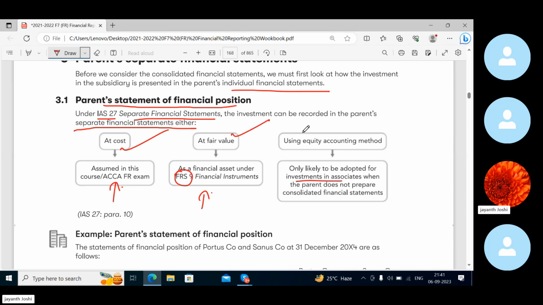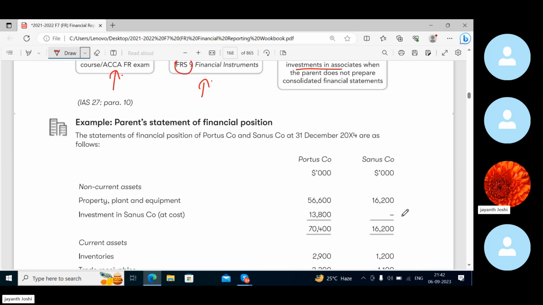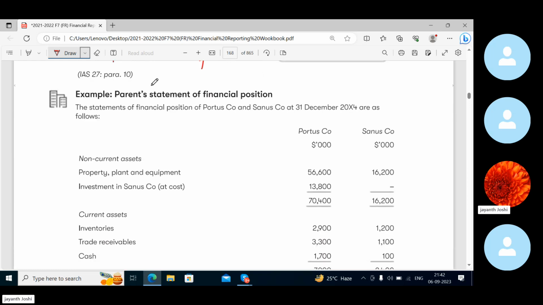So the equity method is only applicable when a company makes an investment in B and the two are termed affiliates or associates, then this method is applicable. Okay, so cost is what we will be considering most probably, as it has been assumed accordingly in this course. So in front of you there is a question, and we will refer to it. Example of the parent's statement of financial position: the statements of financial position of Porter's company and Sanus company are as follows.